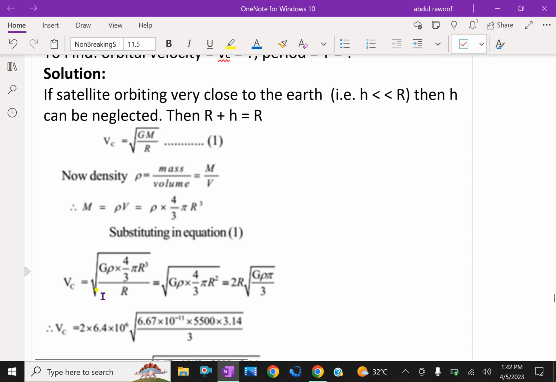Now substituting these values, Vc equals square root of G rho 4 by 3 pi R cube by R, that is G rho 4 by 3 pi R square, since R cube and R cancel to give R square. Therefore, taking R square out of the square root, we get R square root of 4 G rho pi by 3.